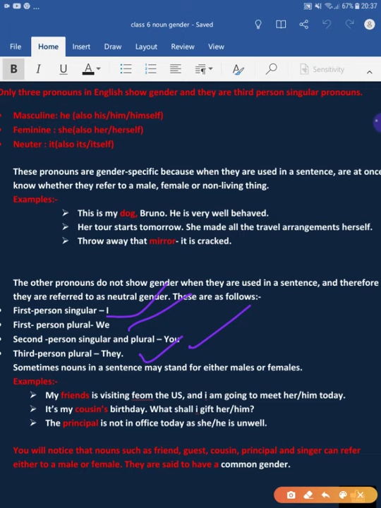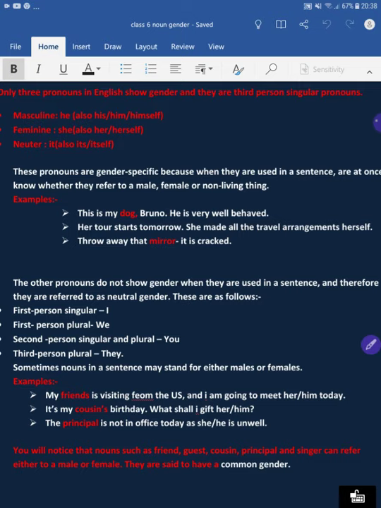When I say I, it is not disclosed whether I is a male or female. We: who are there in we, whether male or female. Same with you: who are you, whether male or female. Who are they? It is not specified.